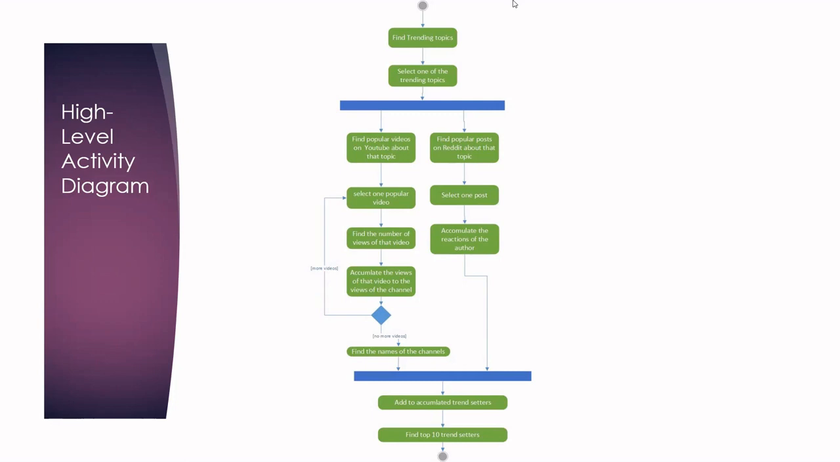And then after we join, we have a list of author slash channel and their popularity measure, which is a number. And then now we just get the most popular 10 of them, which would be the answer for our question.